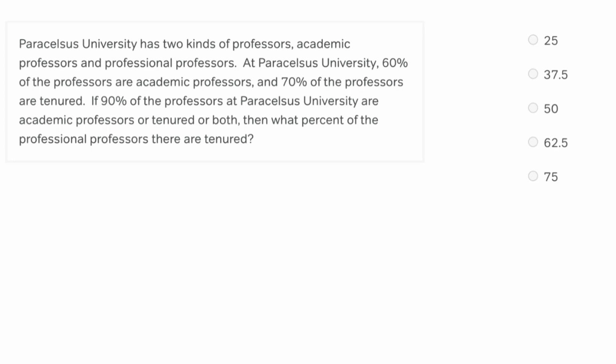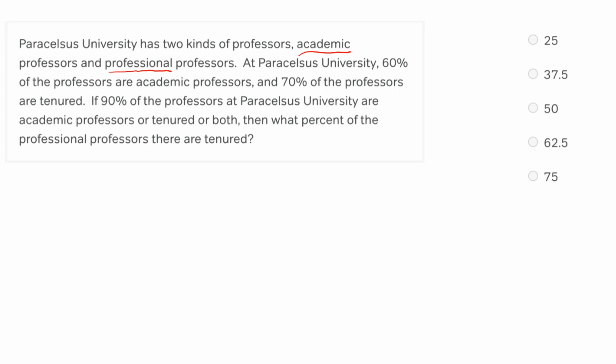Okay, starting from the top, Paracelsus University has two kinds of professors, academic professors and professional professors. The first thing I'm going to notice here is that academic and professional are what's called complementary. That means that professors can either be academic or professional, but they cannot be both, and they cannot be neither. So they really have to be one or the other. This is a really common setup in overlapping sets problems, and it's going to inform the way that we approach our math. So we're just going to note that now. It's going to be important later.